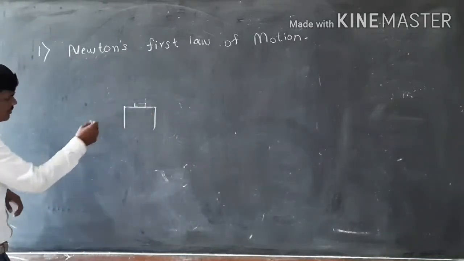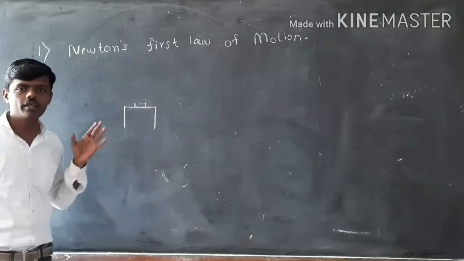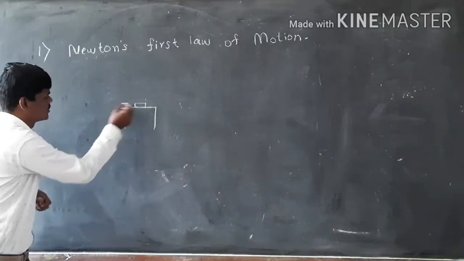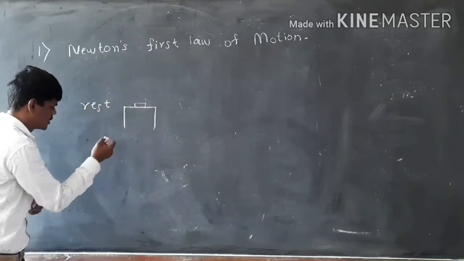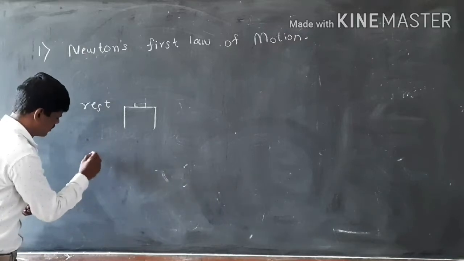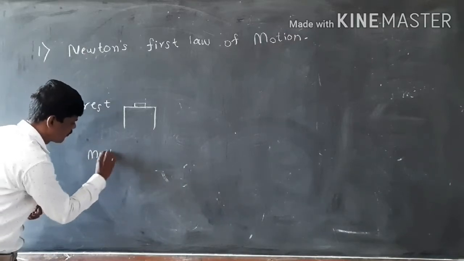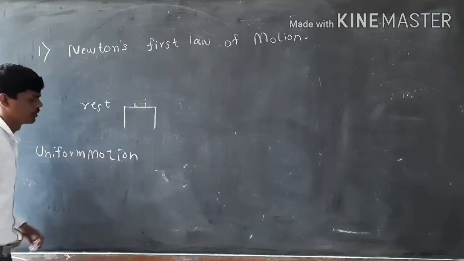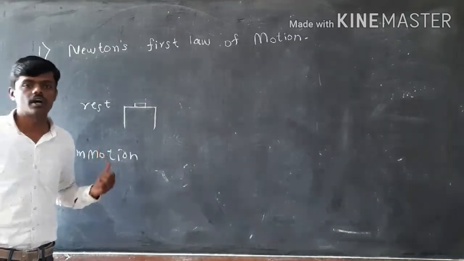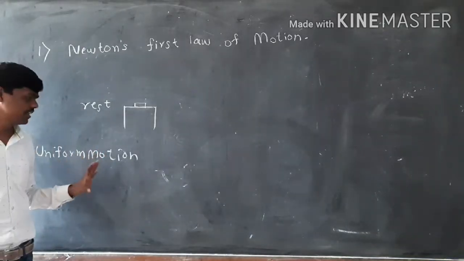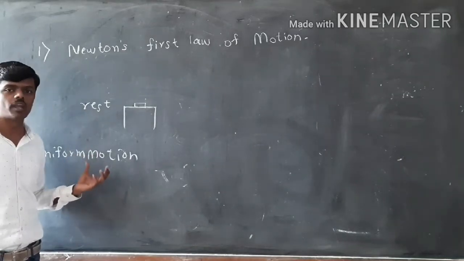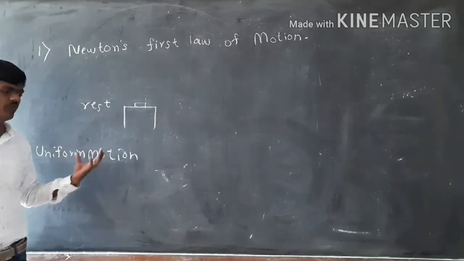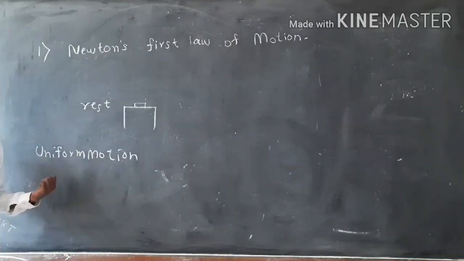Next example, consider a car moving on a road with uniform velocity. Now the car is in uniform motion, while the book is in a state of rest. A car in uniform motion does not change its state of uniform motion on its own unless we apply force. So we need force to change this state of motion.